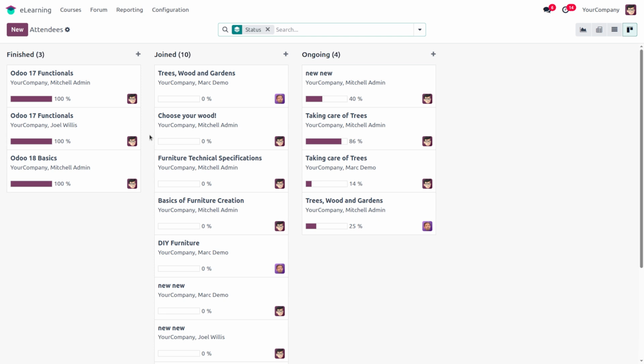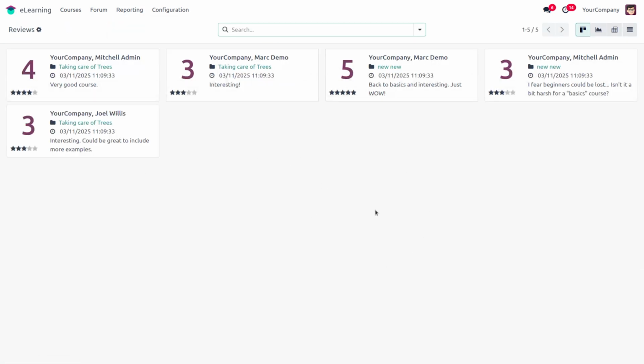In this Kanban view also, we can see a columnized view of the attendees. Attendees are in columns. Now at last, we have reviews. When we click the review, we can see the review of each user for different courses.